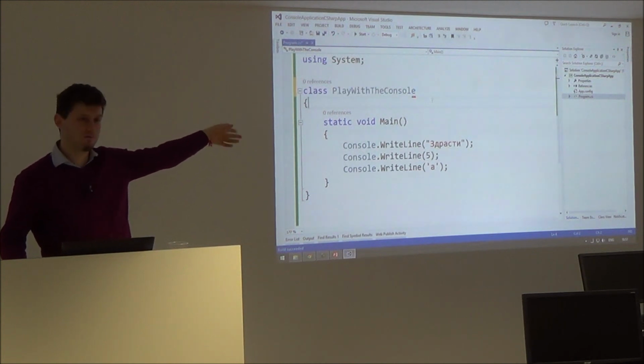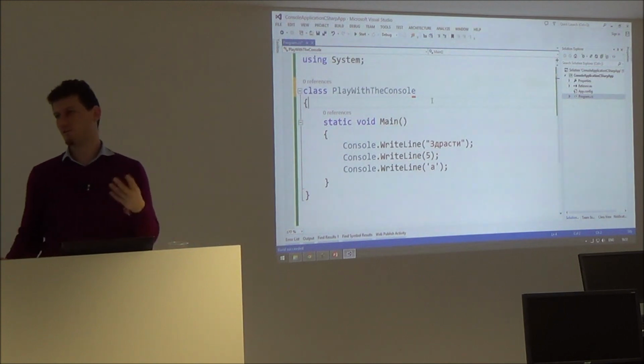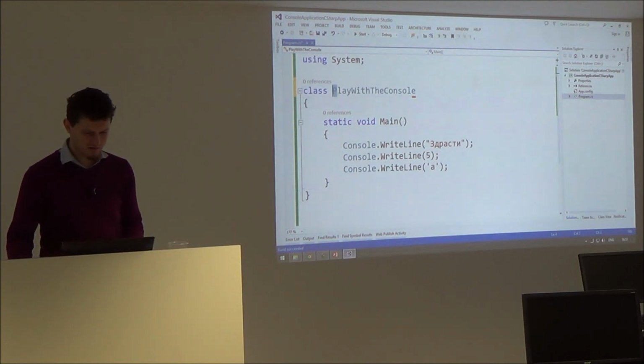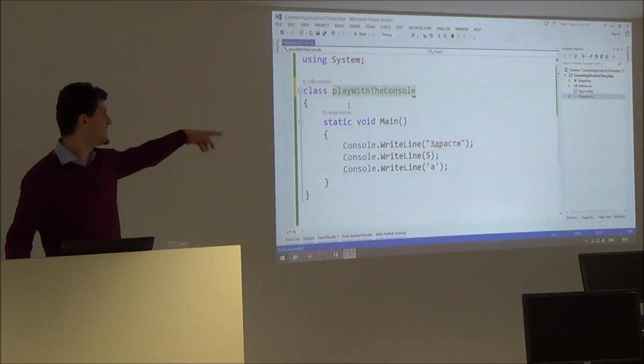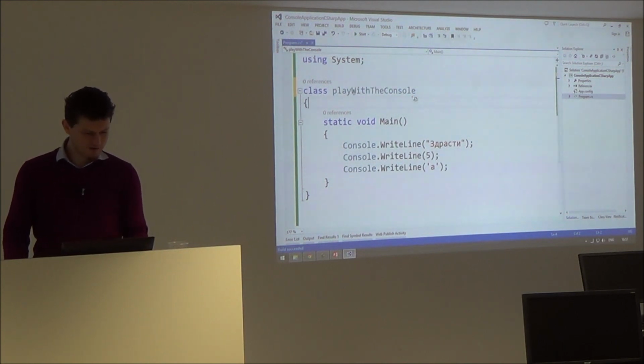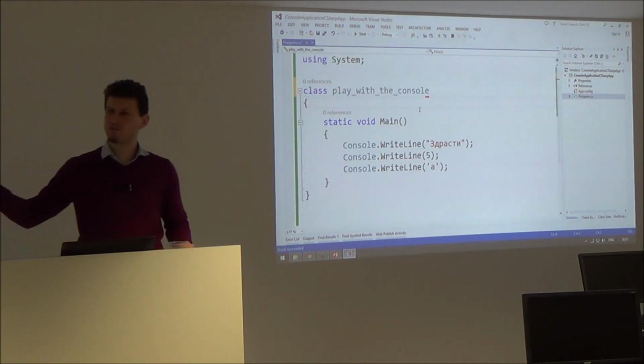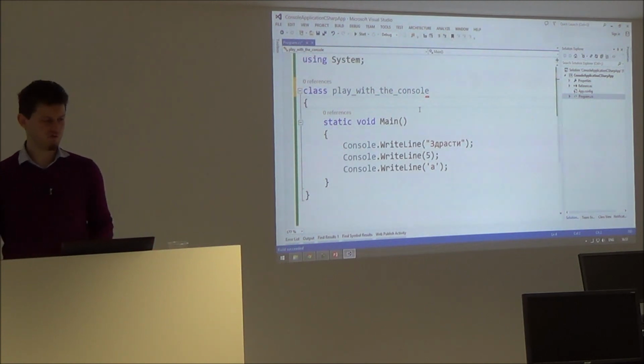Okay, it's readable, like a sentence, right? A sentence without spaces. This is called Pascal case. This is called camel case. Java and JavaScript use camel case. We have underscore case. play_with_the_console. C++ uses this notation.